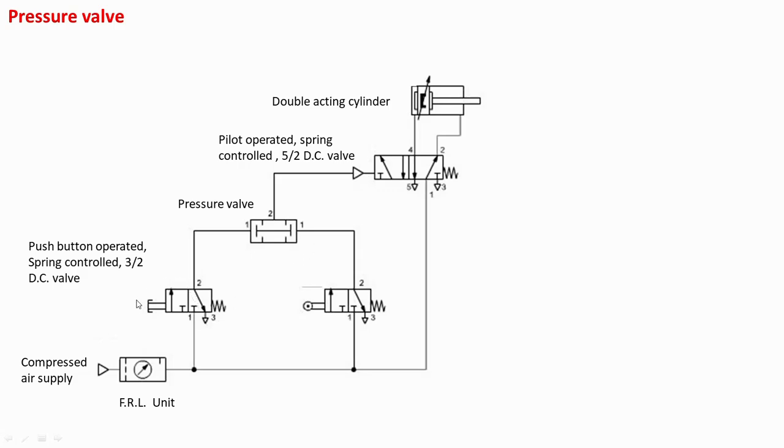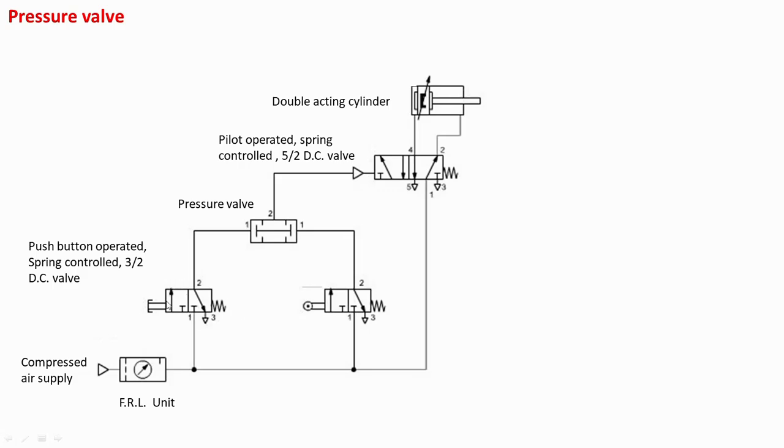So this push button operated direction control valve and this roller lever operated direction control valve, when both these valves are actuated or operated, then you will get the left envelope mode and they will generate the pressure from both the sides, from this side as well as from this side. Then and only then this pressure valve will generate the pressure signal from port 2 through this pilot line to operate the left envelope mode of the 5 by 2 direction control valve. So this is as good as the logic AND circuit.